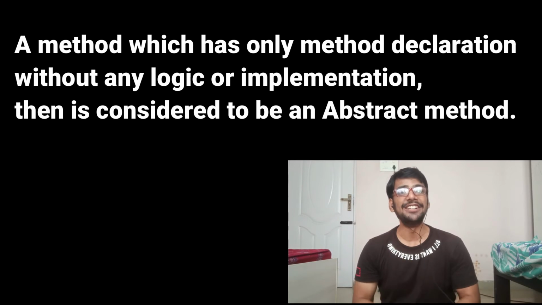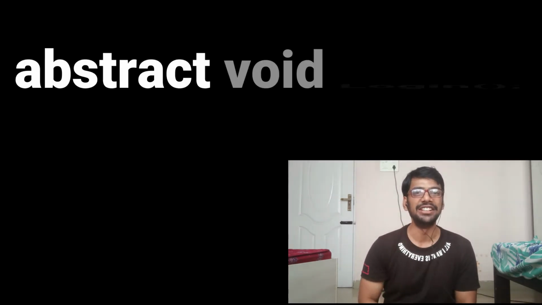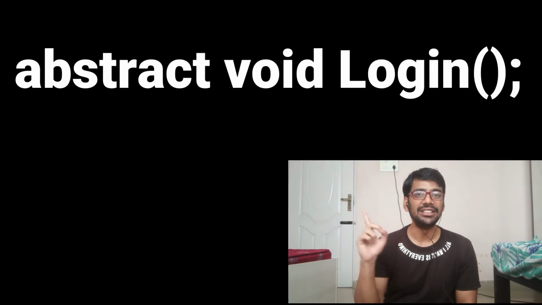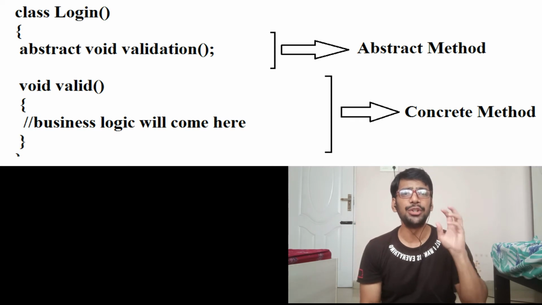And one more important thing: when you try to declare any abstract method, you have to use the keyword abstract before the method declaration. You can see here in the example, this is the way you have to declare any abstract method. For the method definition, you write in the regular way, whatever you used to write for any type of methods or functions. So methods are of two types, abstract methods as well as concrete methods.